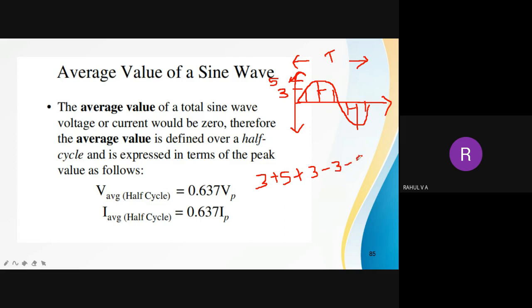So it will become -3, -5, -3, whole divided by total 6 instances. Here 3 and -3 cancel each other, 5 and -5 cancel each other, 3 and -3 cancel each other. So the average value of an AC voltage will always be 0.